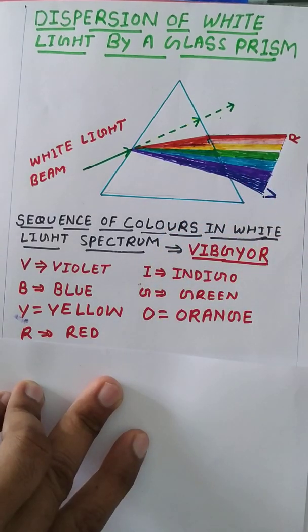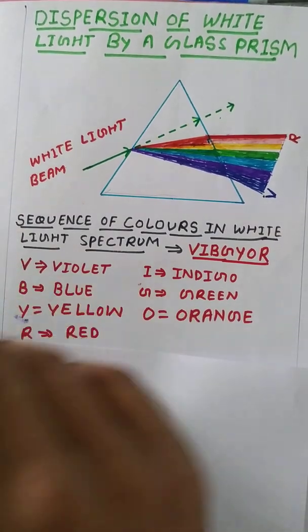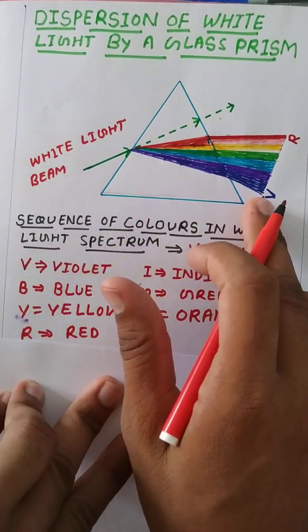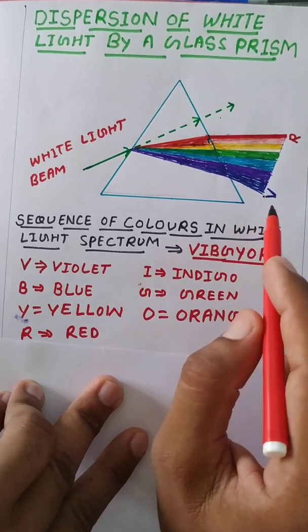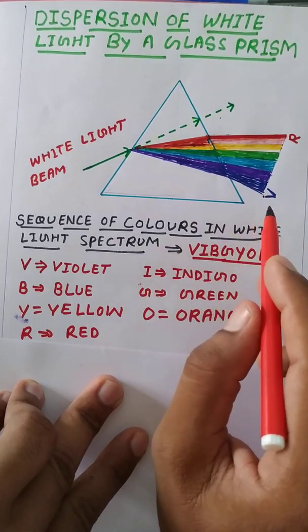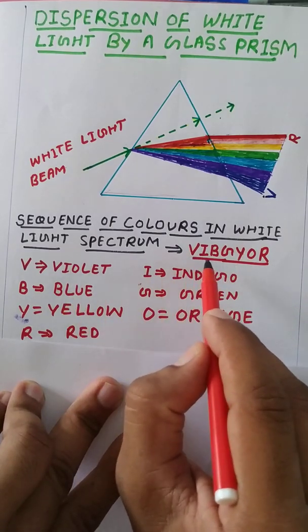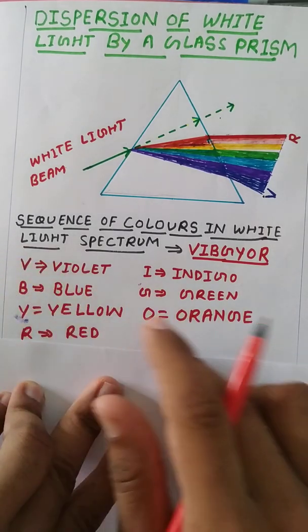So here we have discussed an activity. In the activity, if a beam of white light is incident on any glass prism, on the other side we will get a spectrum, or we can say a band of colors. And the sequence of colors in this band is like this: violet, indigo, blue, green, yellow, orange, and red. So it is the sequence of colors in the spectrum. Now we have completed this activity.